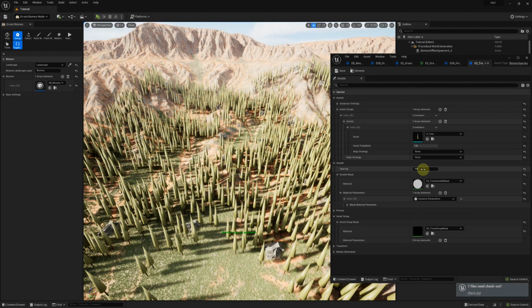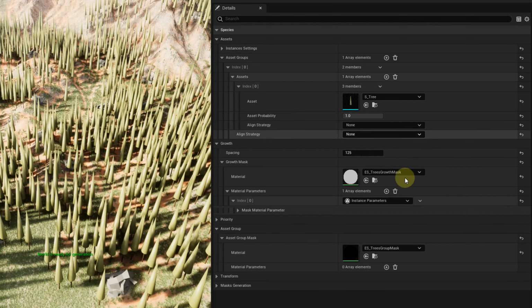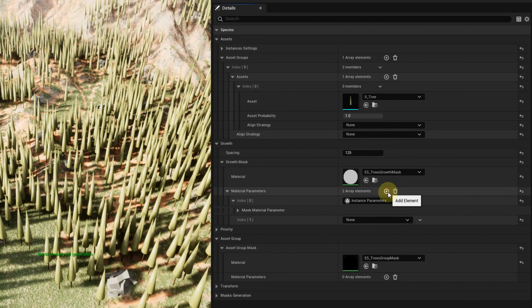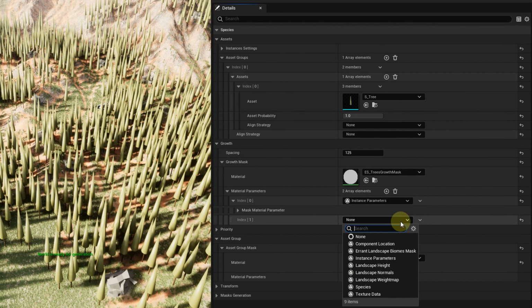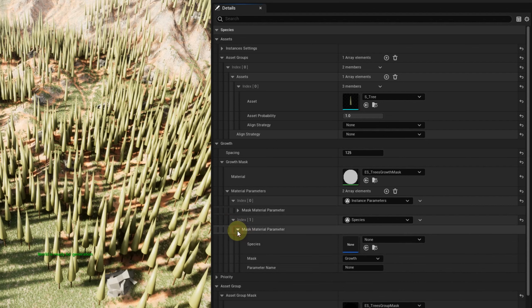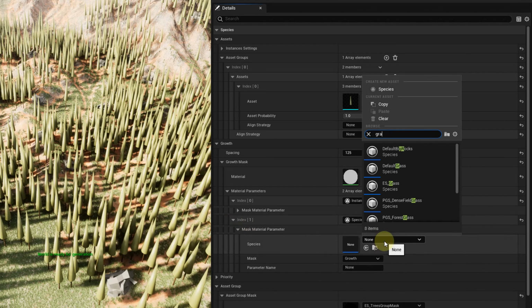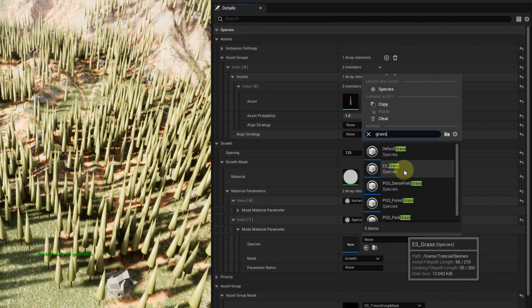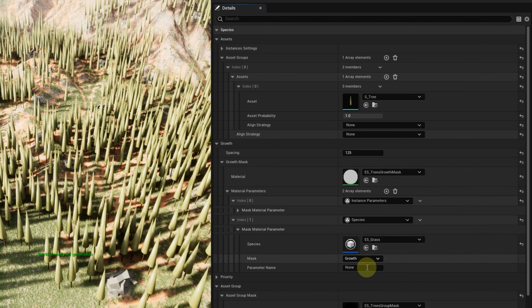The next thing we can do is to make the trees spawn where the grass species is. This is what we call an interspecies dependency. To achieve that, we need to enter the tree's species and add a new material parameter. The type is species. Now we select the species we want to depend on. It's our grass. And we'll give it the parameter and name. We can go with grass_growth.